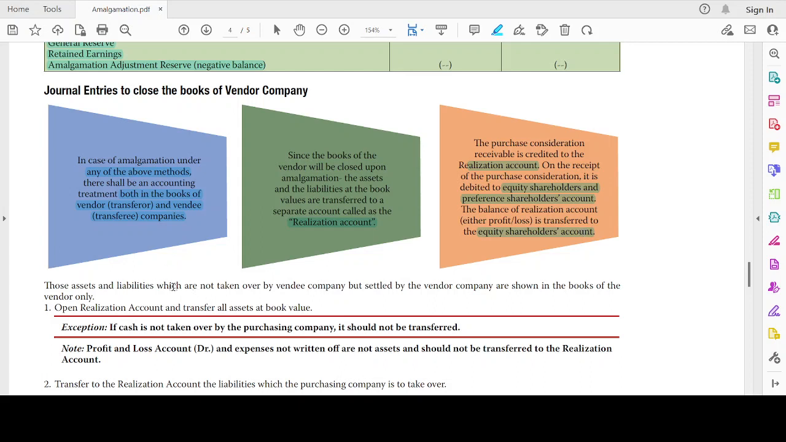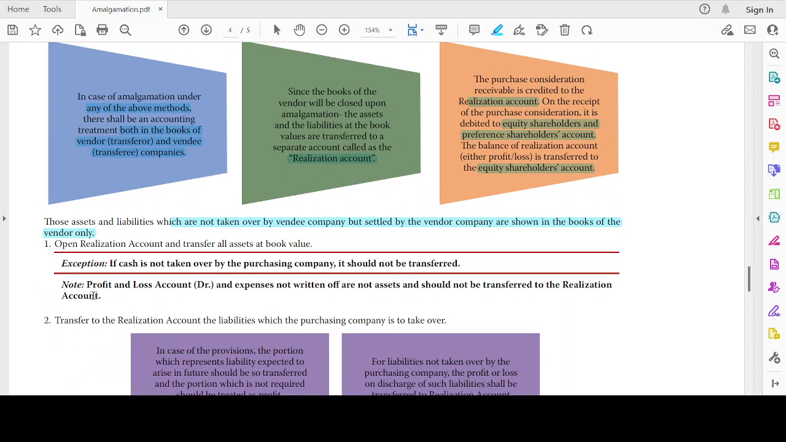Because the liabilities are not taken over by the purchasing company but settled by the vendor company, as shown in the books of the vendor only. Open the realization account and transfer all these at book value. Exception: what is the exception? If cash is not taken over by the purchasing company, it should not be transferred. If cash is also taken over, then it will be transferred.